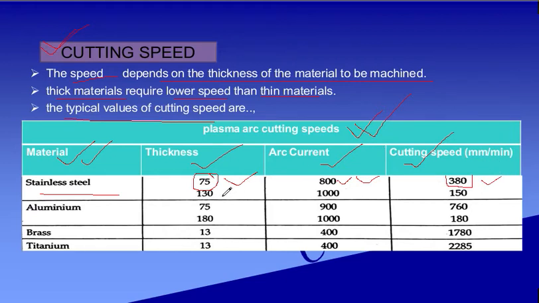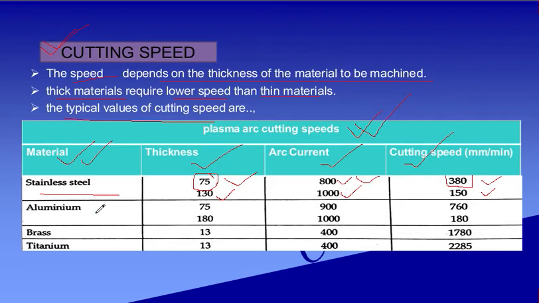When your thickness is more, that is 130 for stainless steel, your arc current required is more, that is 1000, and your cutting speed is less, because you have to remove more material and it will take time.